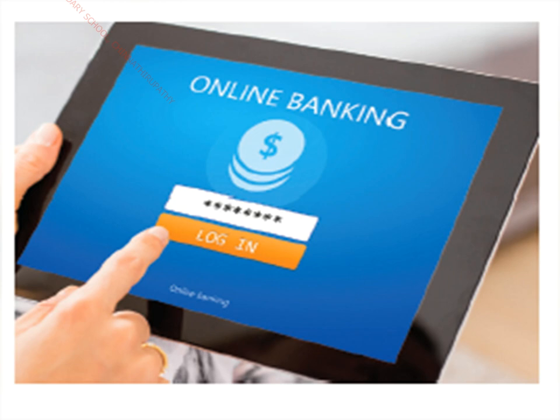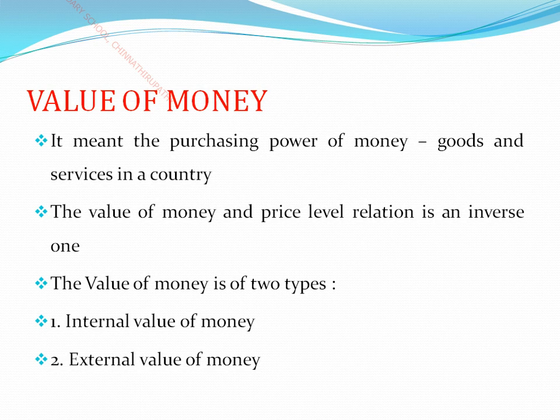Okay children, now we are going to learn the value of money. The value of money means the purchasing power of money over goods and services in a country. Through the purchasing power, we are able to value the money, whether the money value is more or less.